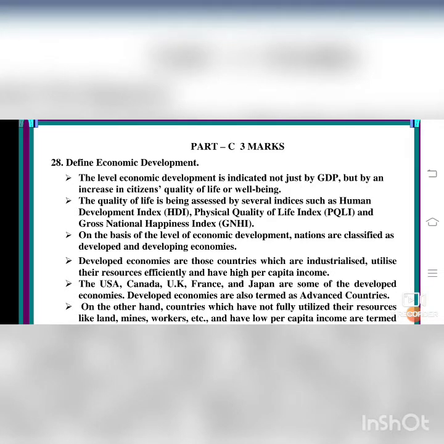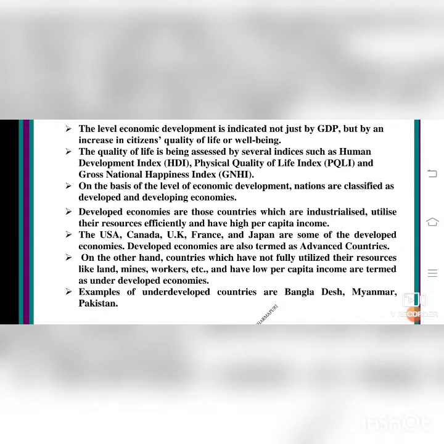Developed economies are those countries which are industrialized. They have industrialization, utilize their resources, that is mines and all these things, and have high per capita income. The USA, Canada, UK, France, and Japan are some of the developed economies. Developed economies are also termed advanced countries, isn't it? They are advanced countries, a little faster than the developing countries.